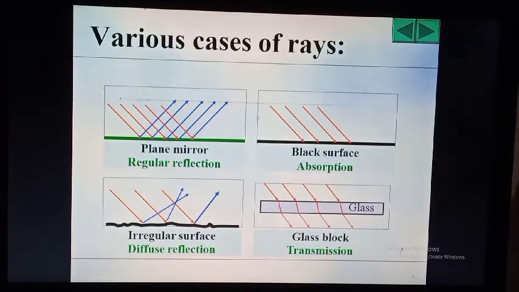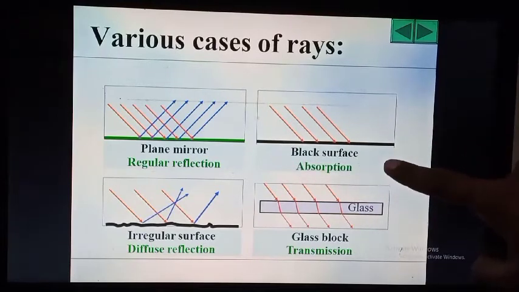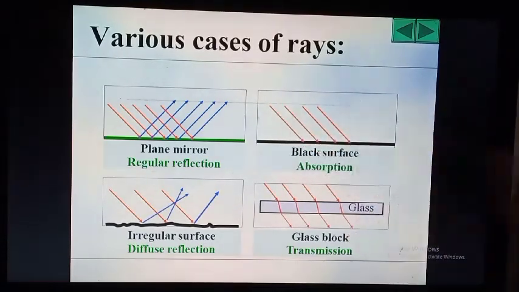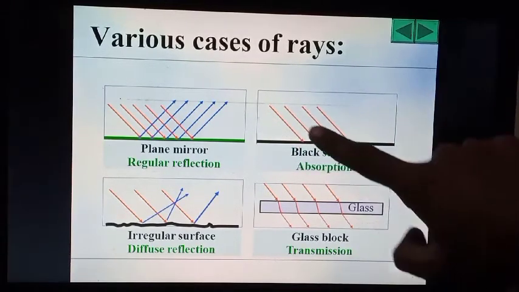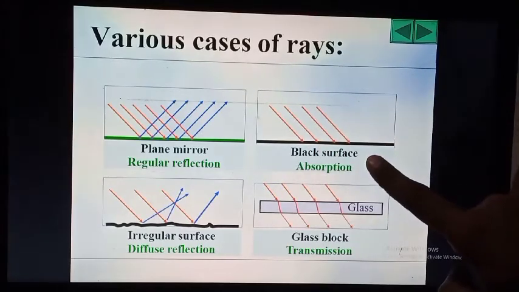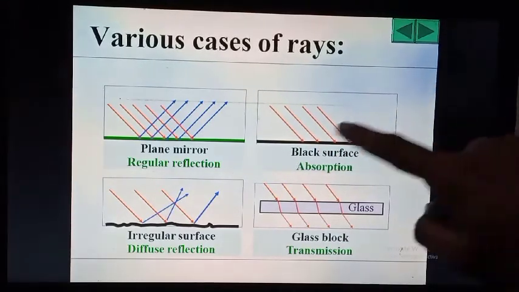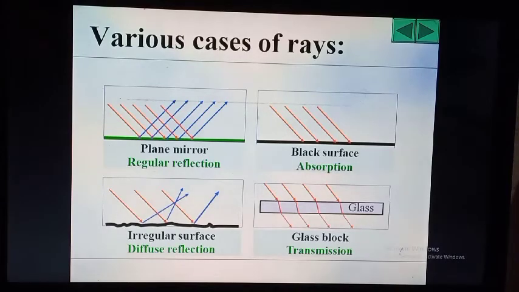While if we have a black surface, then what happens? Here we are seeing only the incident ray. At the black surface, the light rays are absorbed by the surface. All the incident rays are absorbed by the black surface, they are not reflected.